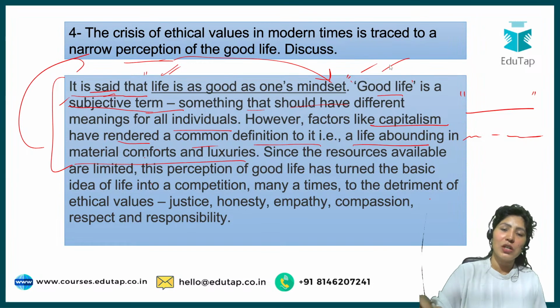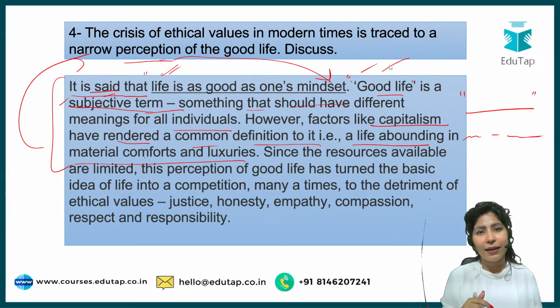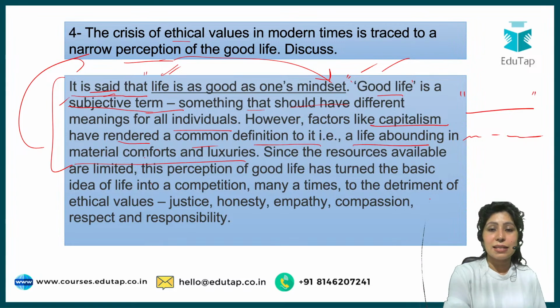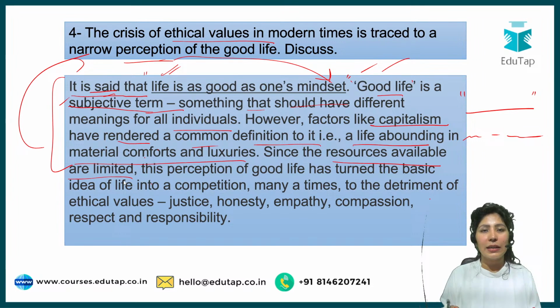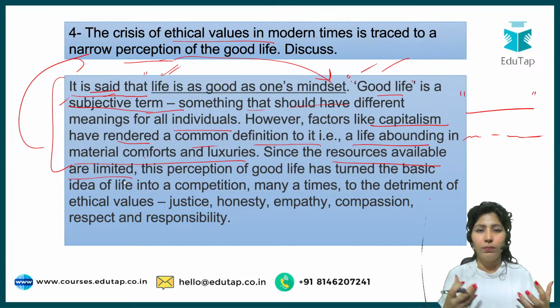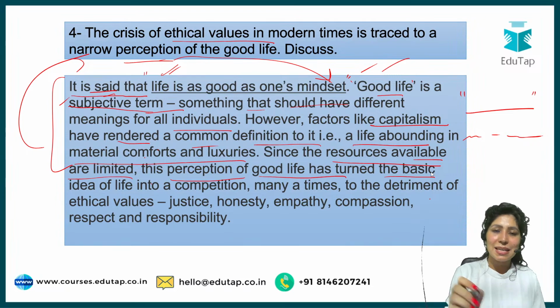Once you have made this picture clear, then proceed to writing examples, proceed to writing what some thinker said or what you think according to a theory. So now, why is this causing a crisis of ethical values? Because the resources available are limited. One of the people in the chat box also wrote this. Since the resources available are limited, we are fighting. Our needs are increasing. Everybody wants more and more assets. Everybody wants more and more space. But that space is very much limited. But everybody wants more.